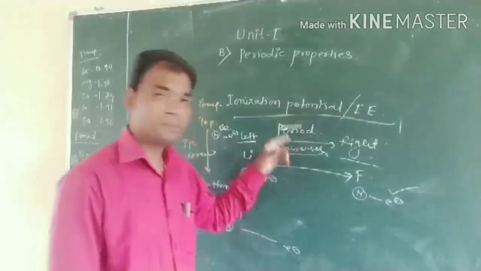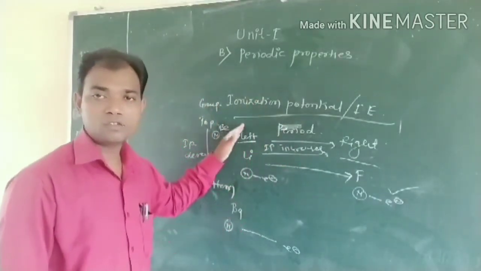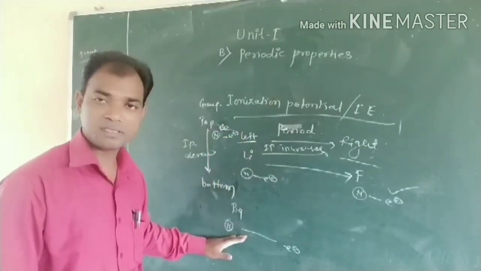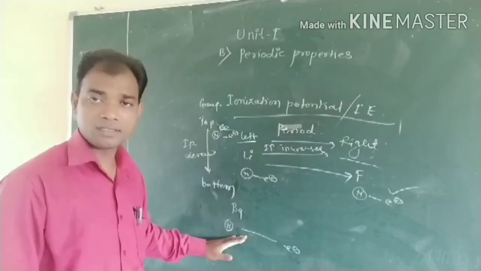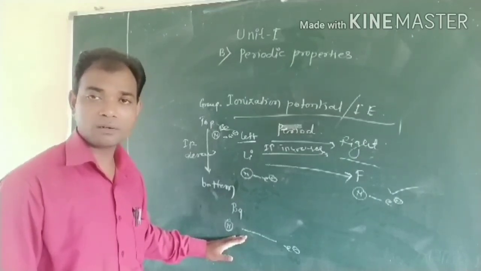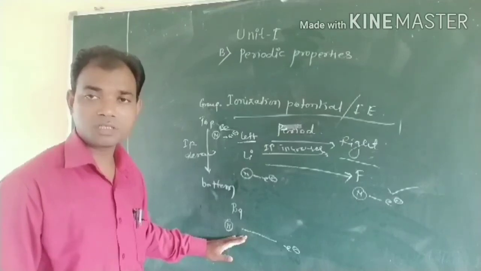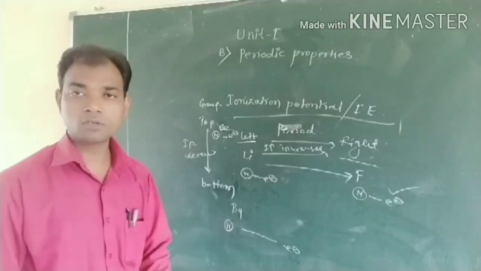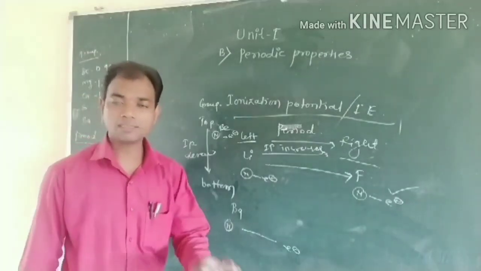In case of group, the size of the atom goes on increasing. That means the distance between nucleus and electron increases. That means the nuclear force of attraction towards the electron decreases. To remove that outermost valence electron requires less energy.